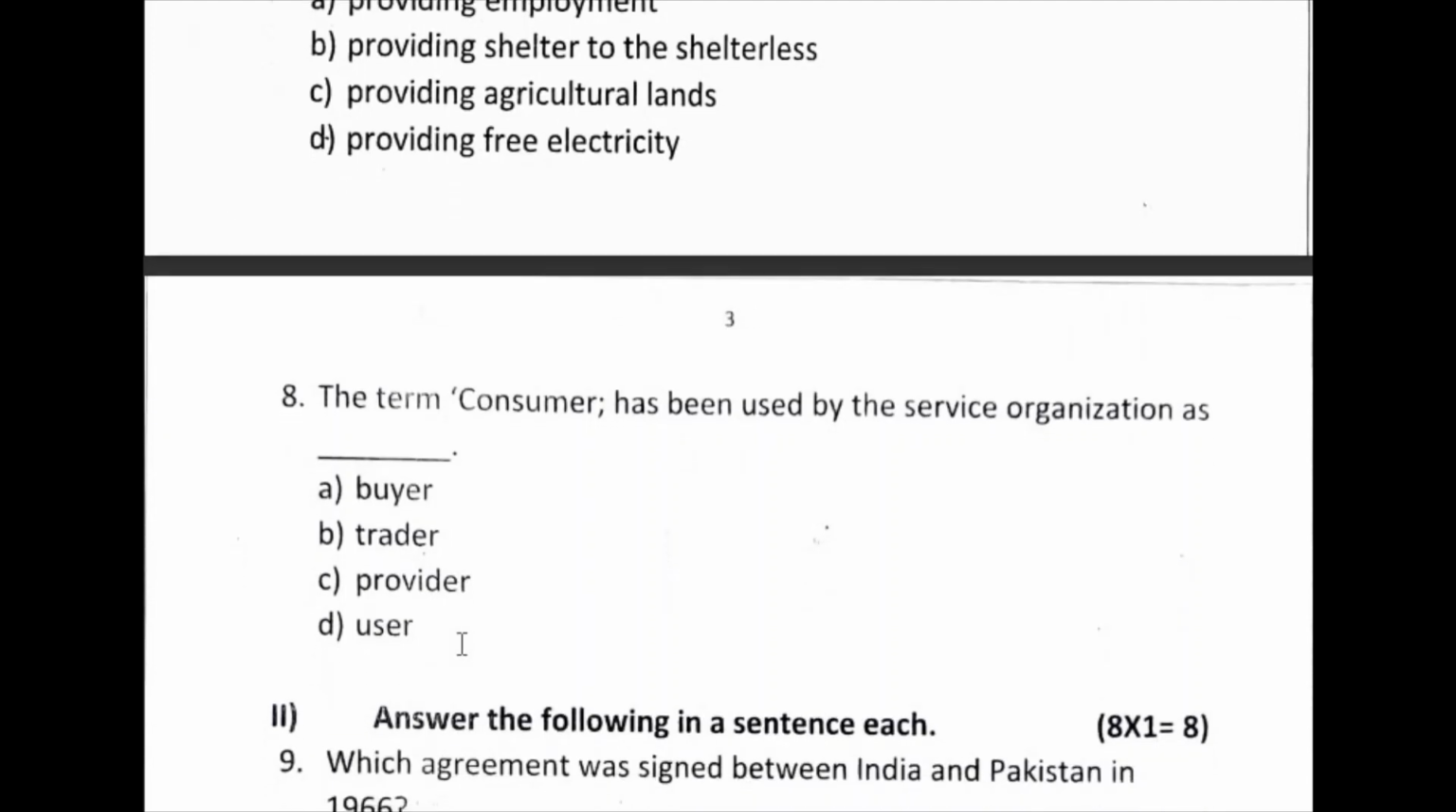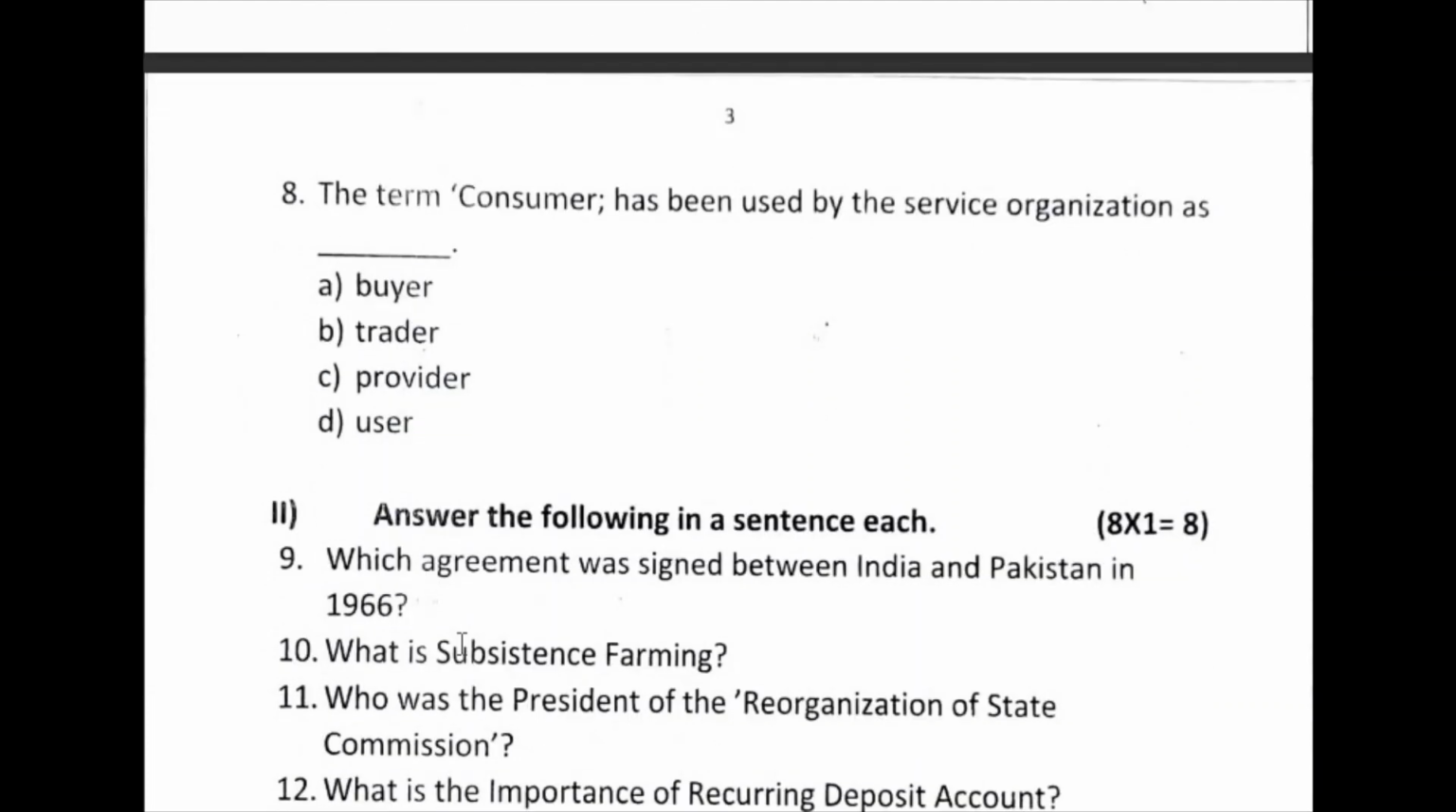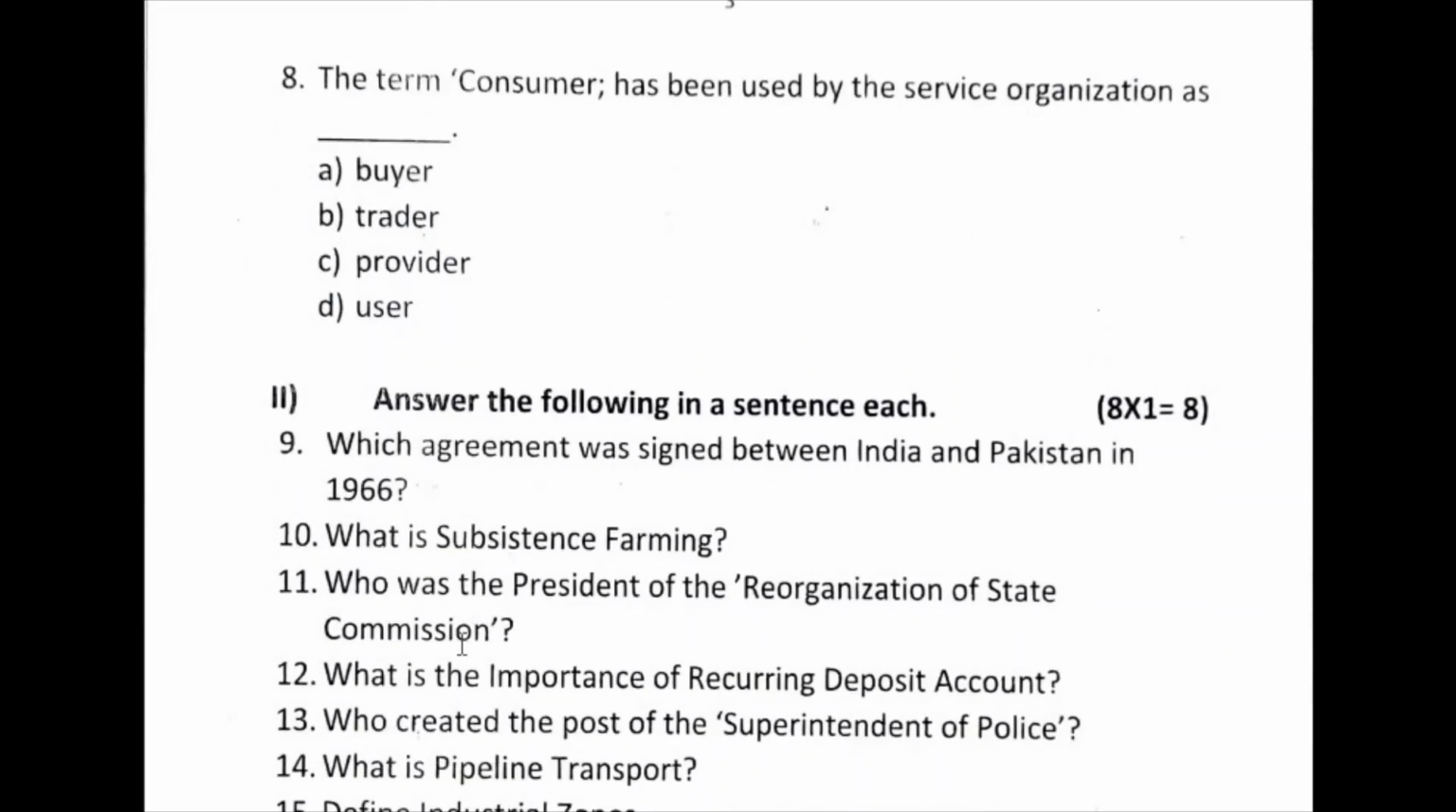Okay, friends. Now let us move to the second section, that is, answer the following in a sentence each. It is not a one word answer, a sentence. And now here, see the ninth question. Which agreement was signed between India and Pakistan in 1966? Which agreement was mediated by Russia? Yes, you are right, the Tashkent Agreement.